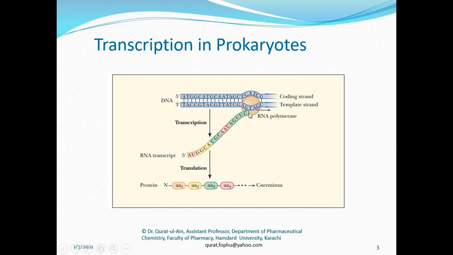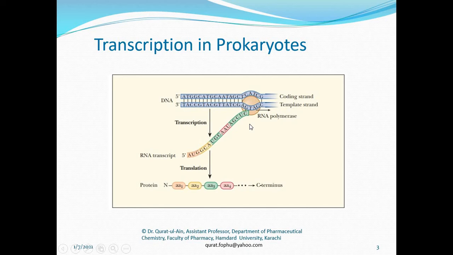The RNA polymerase then starts adding the nucleotide that is complementary to the nucleotide present on the template strand of the DNA. And that is how a new strand of RNA is synthesized corresponding to the template strand of DNA, which runs 3 to 5 prime. So here we can see that RNA polymerase is adding the nucleotides from 5 to 3 prime.